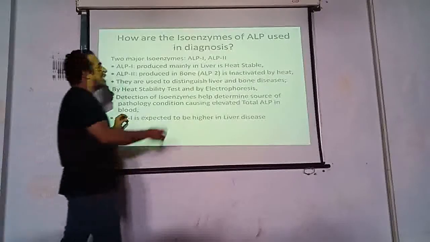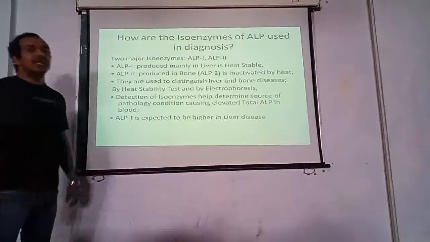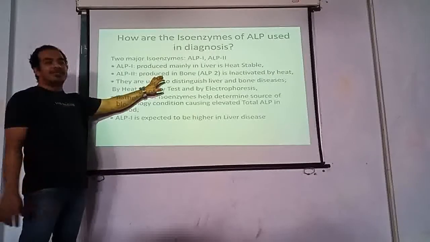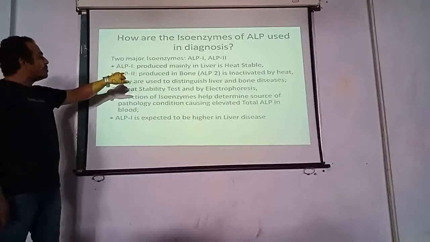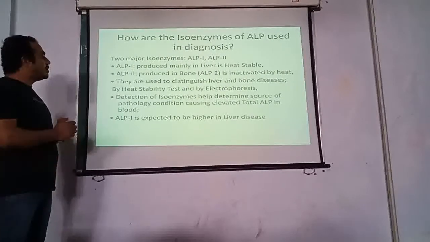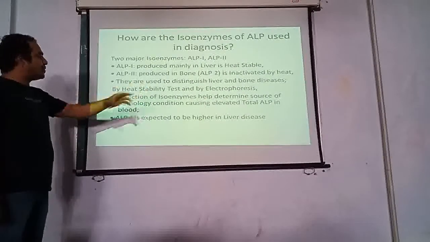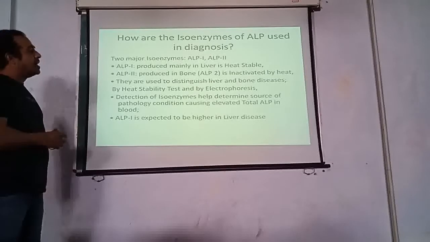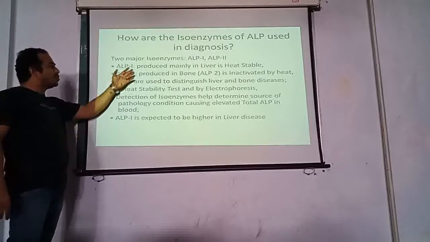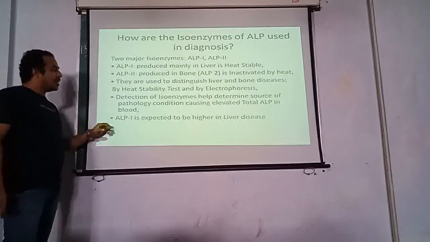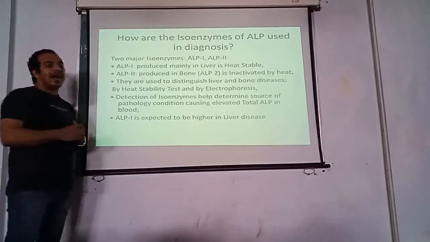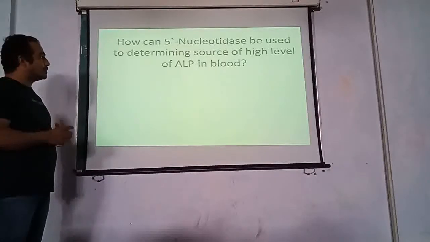Suppose you have an elevated level of ALP, alkaline phosphatase, then you need to know whether it is coming from a bone disease or a liver disease. So you can have this differentiation. ALP1 would come from the liver, whereas ALP2 would come from the bones. So what you do is a heat stability test or electrophoresis. Detection of isozymes helps determine the source of the pathological condition causing elevated ALP in blood, whether it is due to a liver or a bone condition. ALP1 is expected to be higher in liver disease, whereas ALP2 would be higher in disorders related to bones.